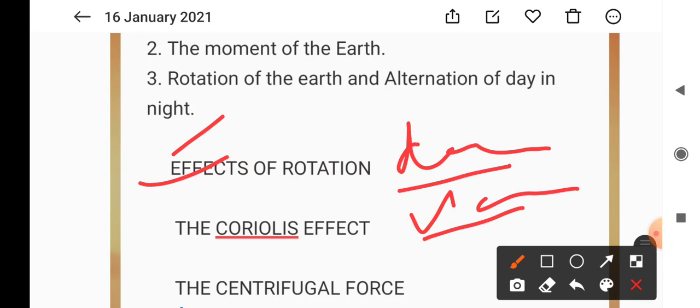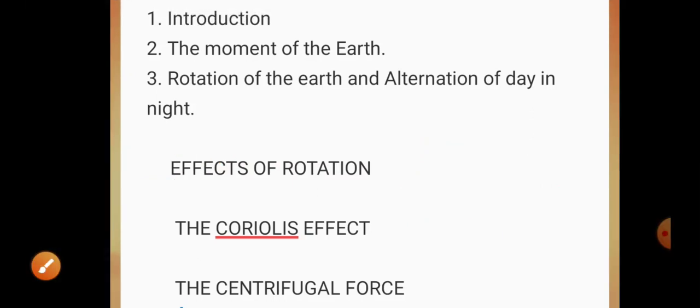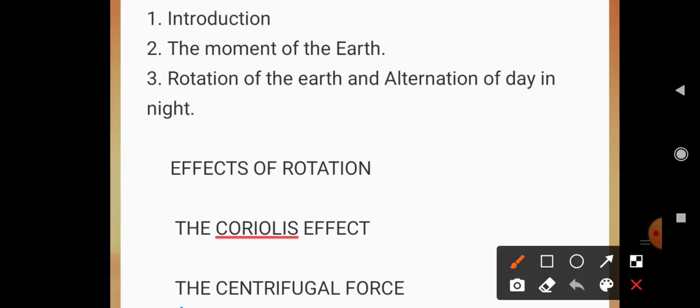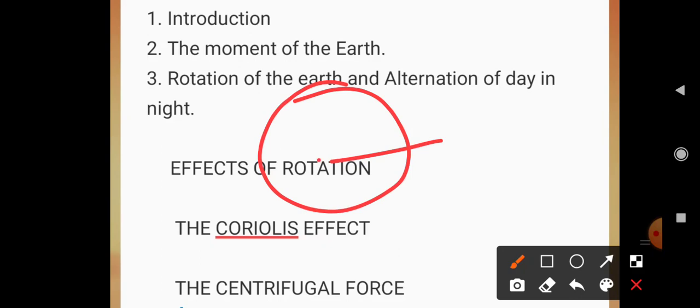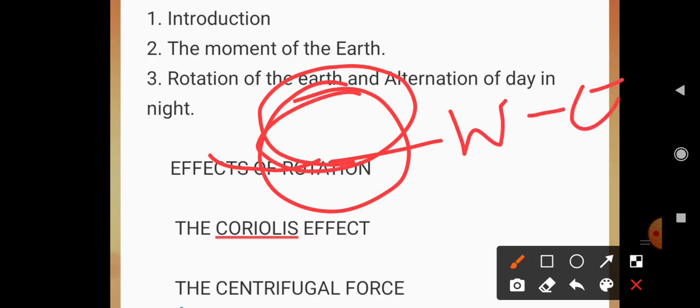And one more very basic concept. We always talk about the sun rising in the east, but actually we know that the rotation of the earth is from west to east. That's why it looks like the sun is rising in the east. So you have to understand this concept. That's why it is morning in the east and evening in the west. It is an illusion.